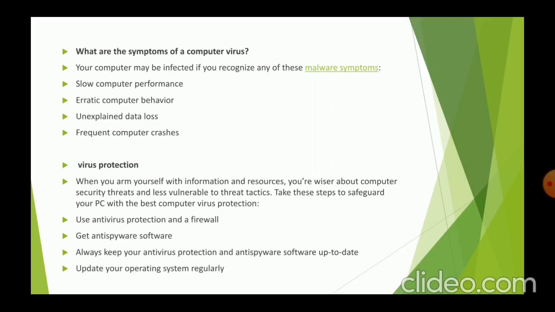Use antivirus protection and a firewall to protect our system. Without getting any virus, we have to take these protections. We have to use antivirus protection and a firewall, and get anti-spyware software. Always keep your antivirus protection and anti-spyware software up to date. Update your operating system regularly, and we have to increase our browser security settings and avoid questionable websites, and we have to download software from sites you trust.